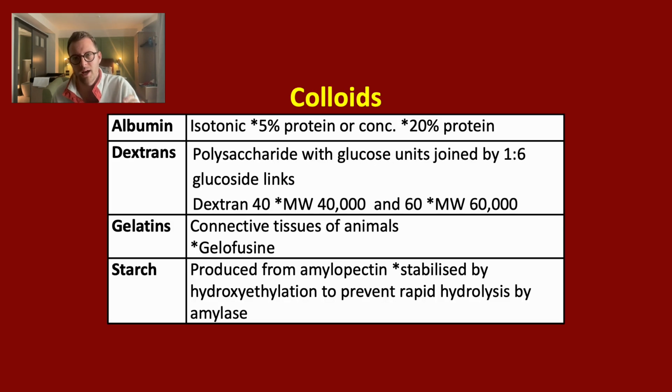It's important to remember that albumin is only one colloid and comes in varying concentrations, 5% or high concentrations up to 20%. But in addition to albumin, there's dextrans, which come in dextran 40 or dextran 60, based on molecular weight. There's gelatins, which are derived from connective tissue from animals. An example is Gelofusine, and also starches.